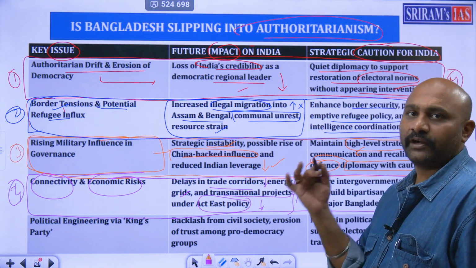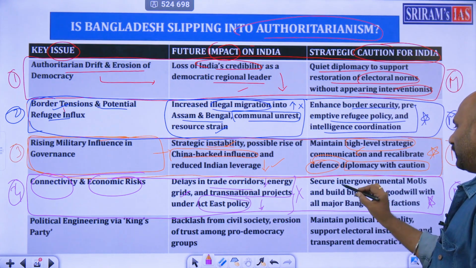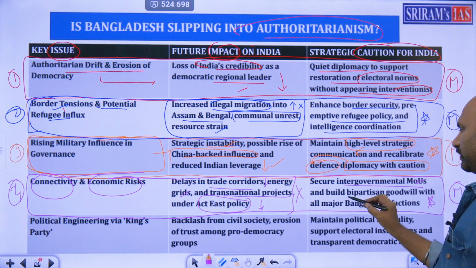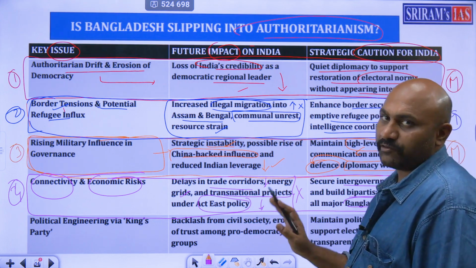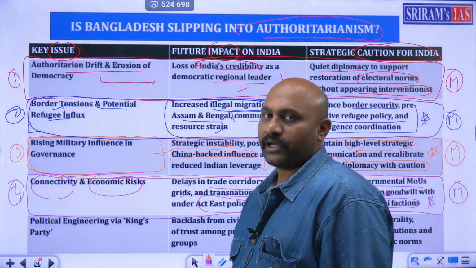So how should we deal with it? Caution. We should sign intergovernmental MOUs, build bipartisan goodwill, and reduce Bangladesh factions. These are the major points that you have to mention for connectivity and economic risks.